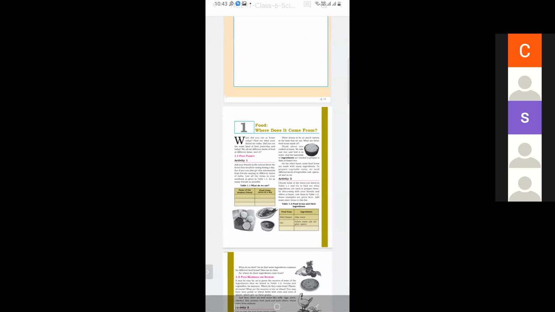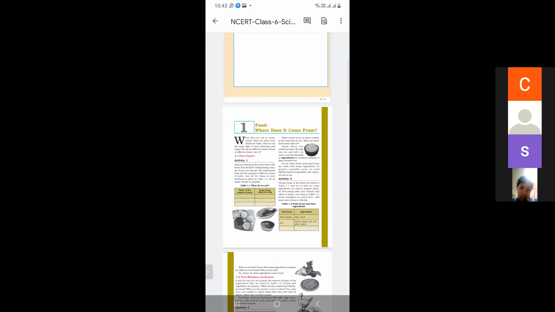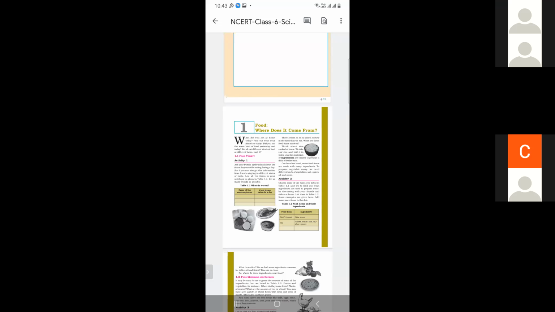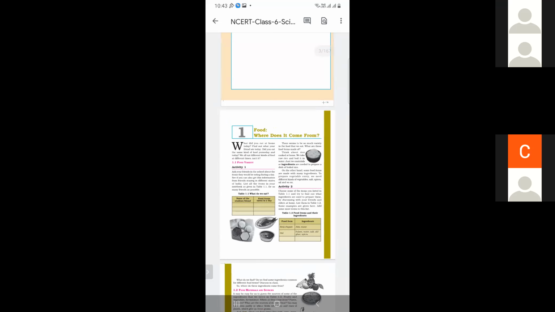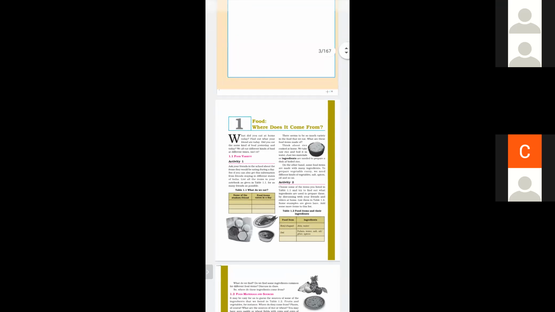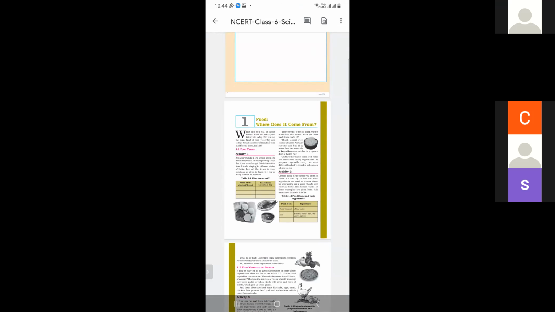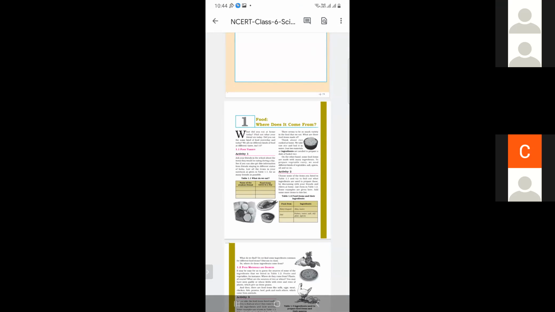Firstly, we will write what do you mean by food? Food is a chemical substance that gives us energy to do work. What are ingredients? Material required to make a particular dish is called ingredients. There are some food items shown in the figure and their ingredients. First is roti. What are the ingredients? Atta and water.